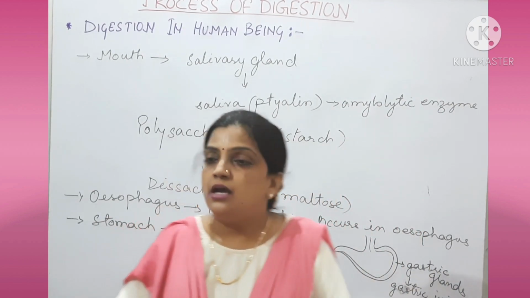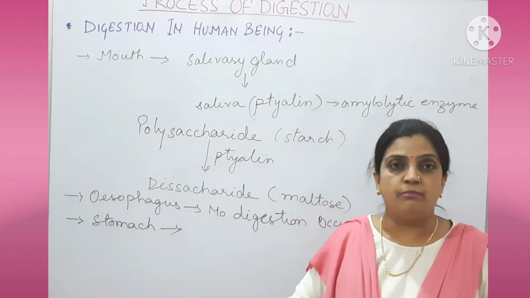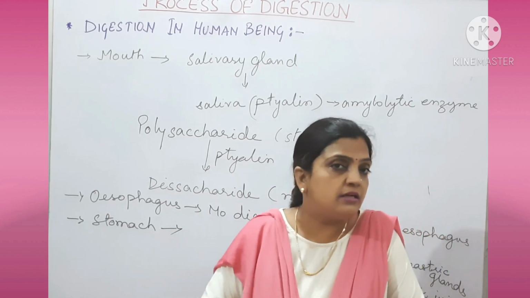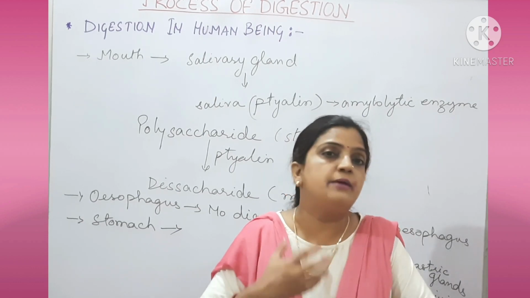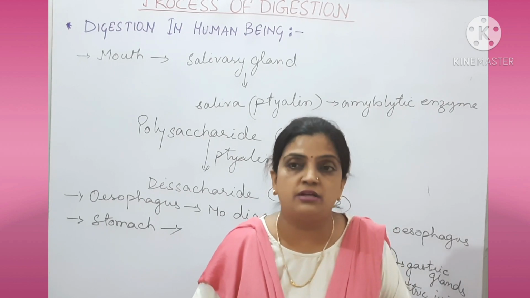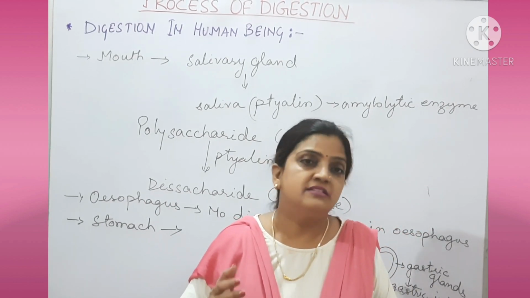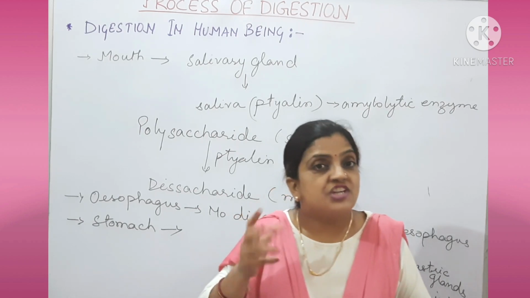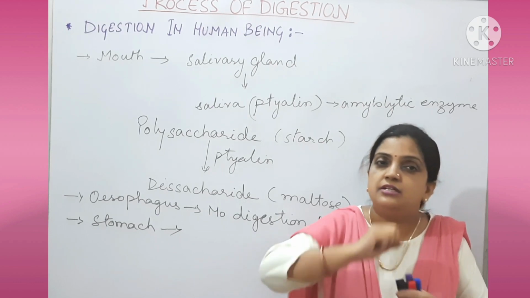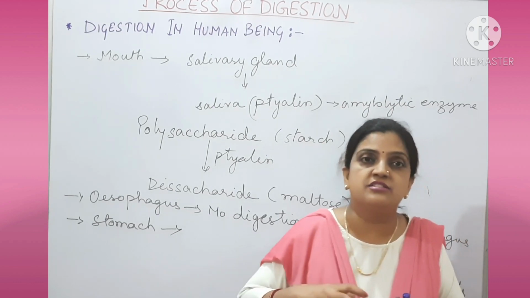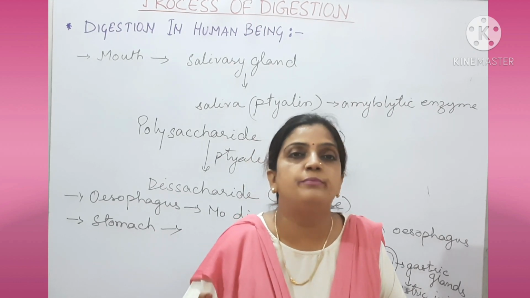Now, when the food passes through the oesophagus and reaches the stomach, the food is churned up very nicely. What do we mean by churned? Have you seen your mother grinding different spices in a grinder machine? Churning is a process of that sort. The food is broken down completely and converted into a paste.